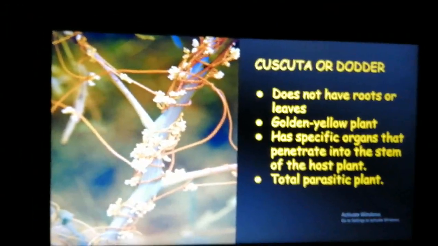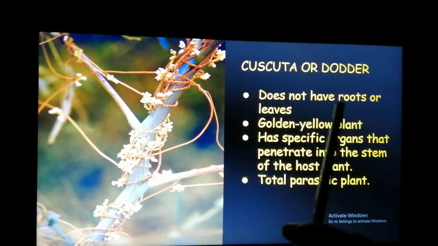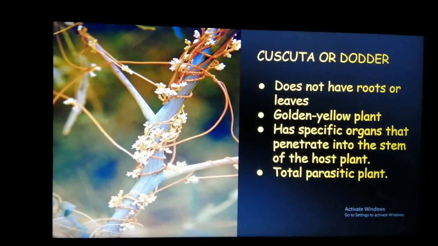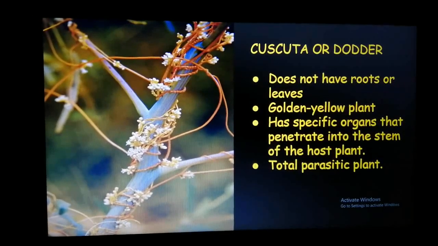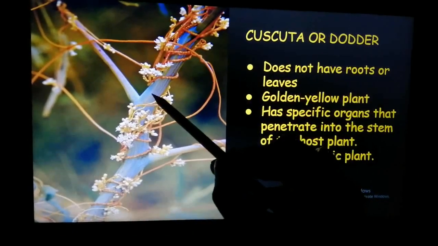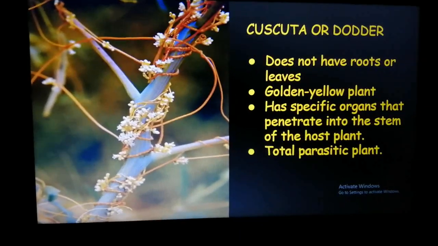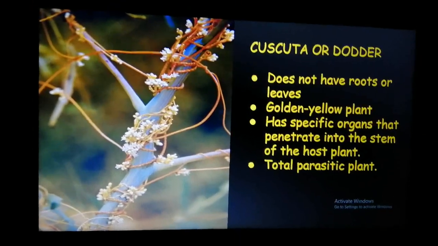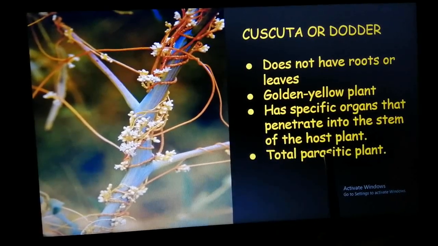So the cuscuta or dodder plant does not have roots or leaves. It is a golden yellow plant. We can see it over here. It has a specific organ that penetrates into the stem of the host plant. This is the host plant, the one which is providing all the nutrition. So that is how the cuscuta or dodder is entirely dependent on the host plant. That is why it is a total parasitic plant.